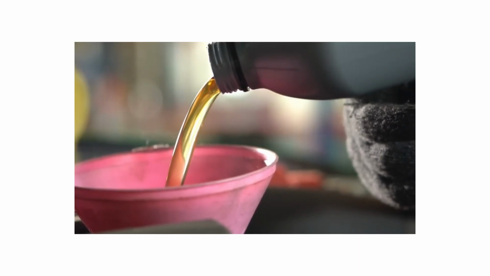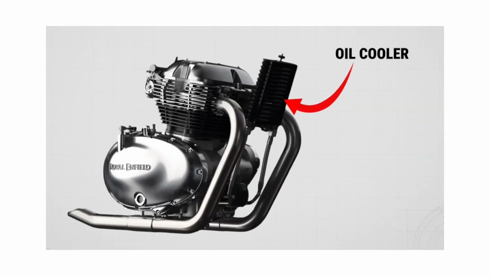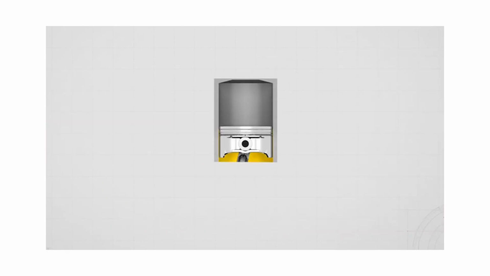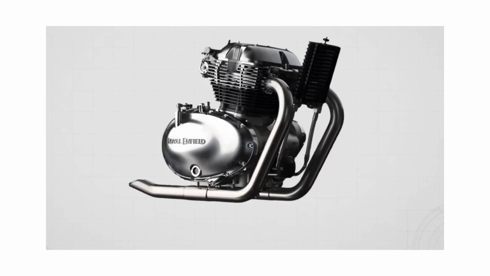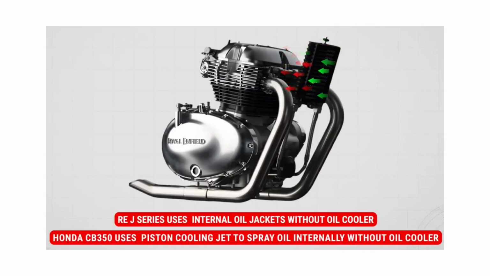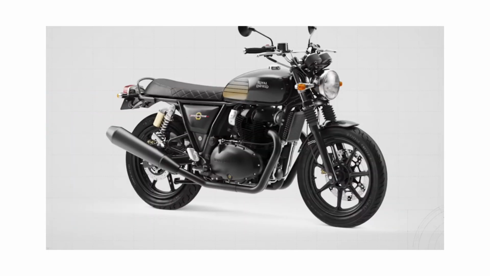In oil-cooled engines, an additional component is added: an oil cooler. An oil cooler looks like a small radiator which is generally mounted at the front of the engine. When oil comes in contact with hot engine components, it absorbs heat through conduction. So here, oil is not only doing lubrication, but also acting as a heat carrier. This hot oil then leaves the engine and goes into the oil cooler. When the bike moves, air flows through the oil cooler and cools the hot oil. Then the same cooled oil goes back into the engine. Now, with the help of engine oil, we solve the cooling of internal engine parts.